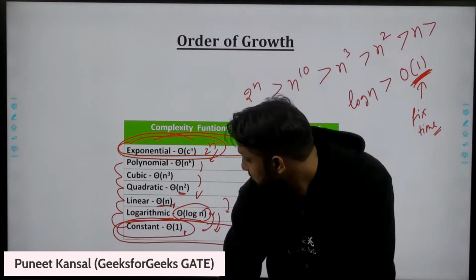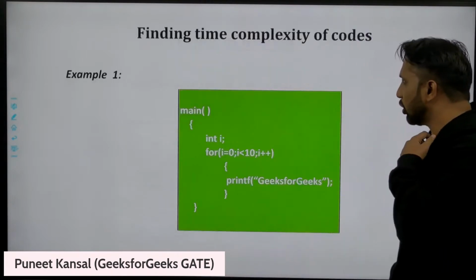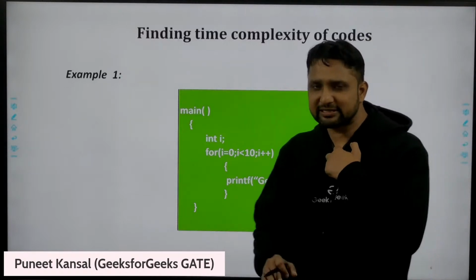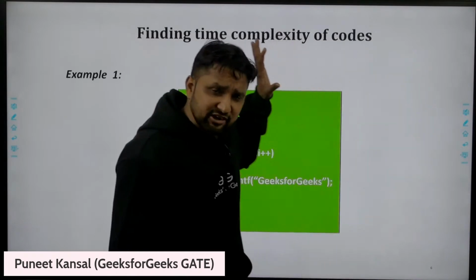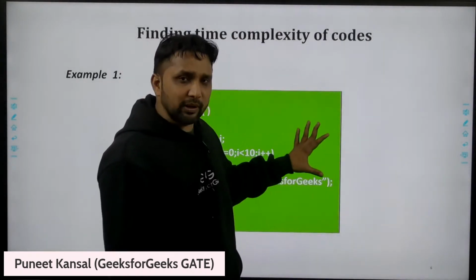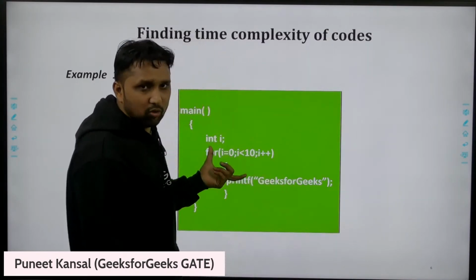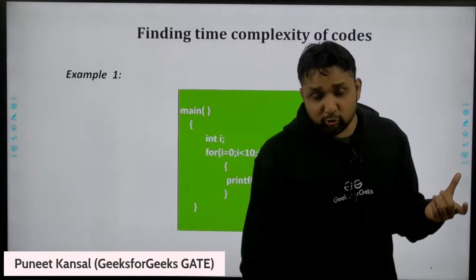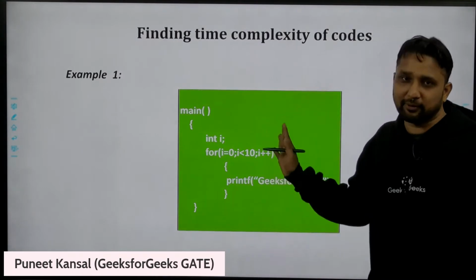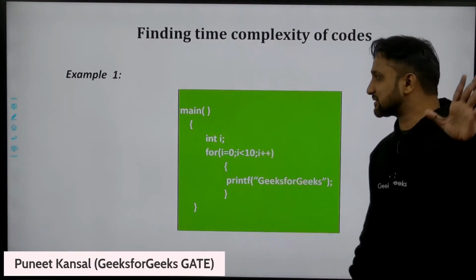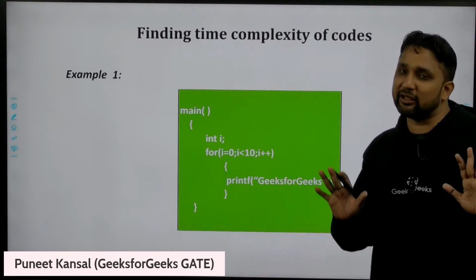So let's move on. Now it's your turn. We will increase the complexity level by level, and we will cover all these complexity functions once again. All these complexity functions we will relate to actual codes now. So you need to move with me. I will not explain everything from my side. I will explain, but I will take answers from you. You need to try it, then only learning will happen. If you do not try, learning will not happen.